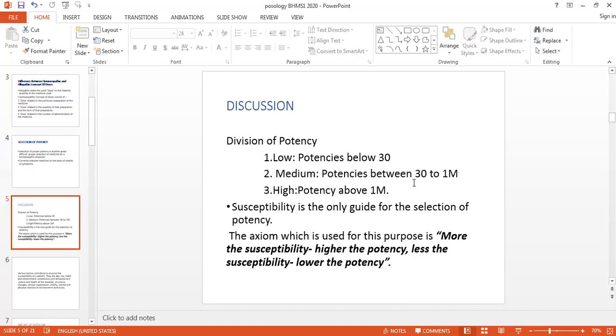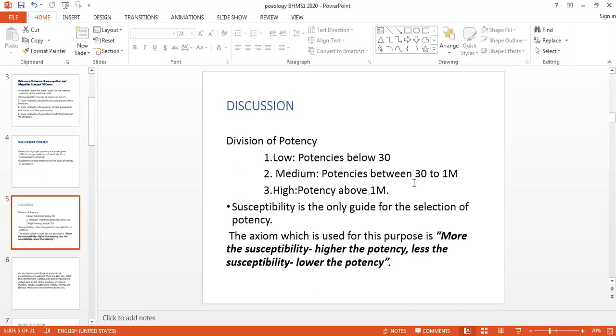So some physicians, instead of using the decimal scale or the centesimal scale, are only using the LM potency because it is a safe potency. 0/1 से शुरू कर देना, the patient will take the medicine. Homeopathic aggravation भी बहुत कम होता है, दूसरे aggravation होने के chances बहुत कम हैं if you are using the exact similar medicine, and hence they are not using the decimal and centesimal scale in a large quantity. They are using the 50 millesimal scale. लेकिन कोई physician ऐसे भी हैं, they are only using the centesimal scale and that too of medium potency. So a lot of differences are there, a lot of opinions are there.